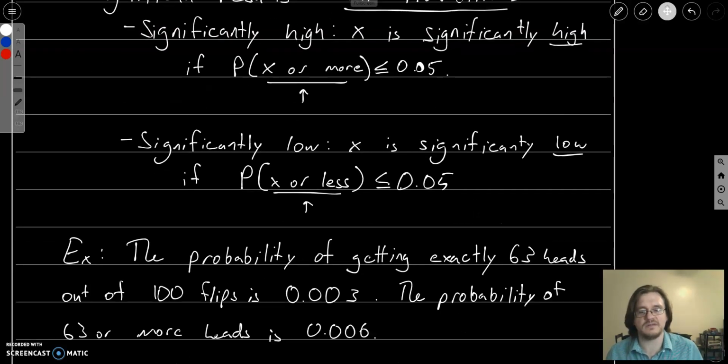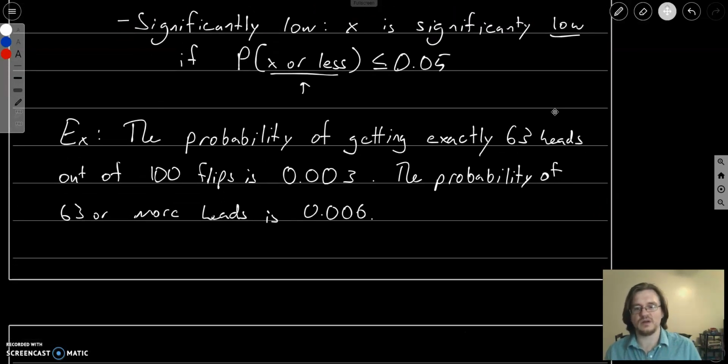So let me give an example. I'll go through 2 examples. We're going to flip a coin 100 times. The probability of getting exactly 63 heads is pretty small. It's about 0.3%, 0.003. The probability of getting 63 or more heads is 0.006, which is also 0.6%.